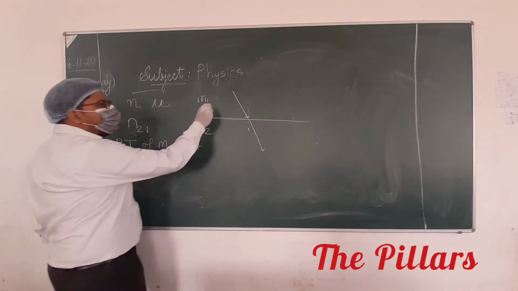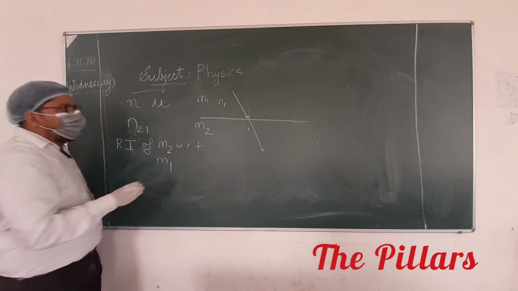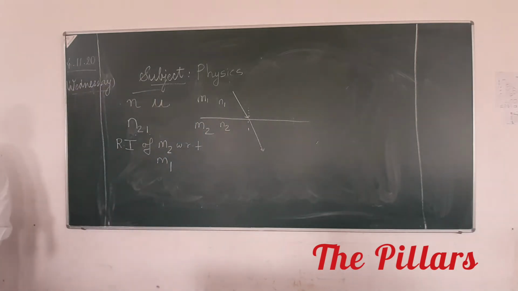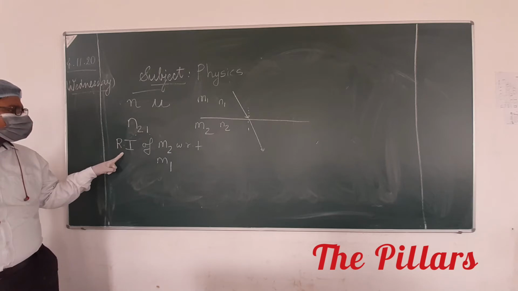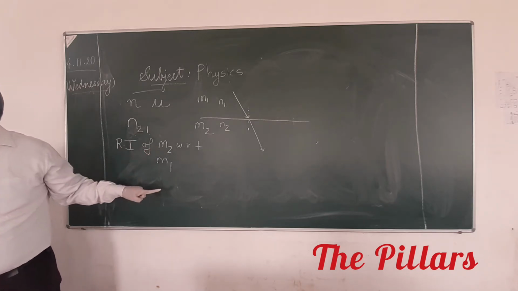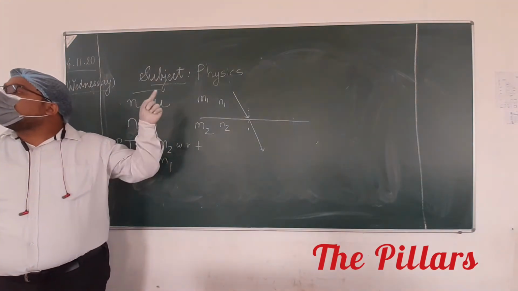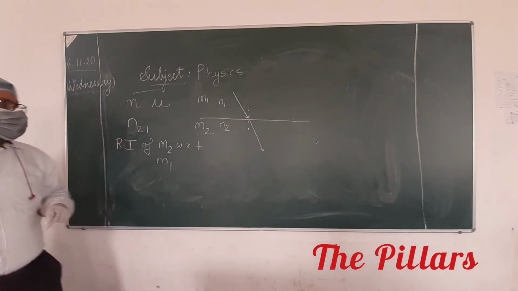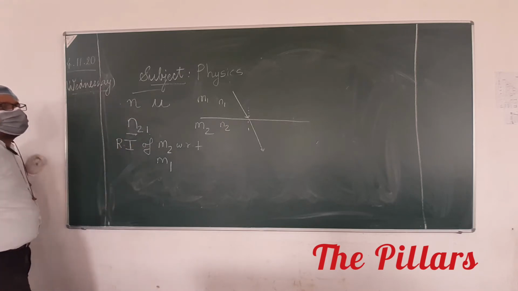Let N1 be the absolute refractive index of medium 1 and N2 be the absolute refractive index of medium 2. Any confusion here? You know how to pronounce? N21 is refractive index of medium 2 with respect to medium 1. It means that light will enter from medium 1 to medium 2, meaning the refracted ray will be in medium 2. So whenever it is written like that, you are calculating the refractive index of medium 2 with respect to 1.